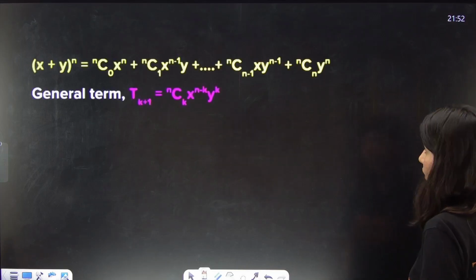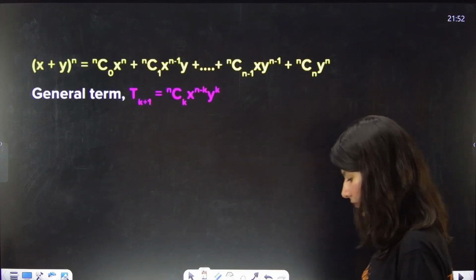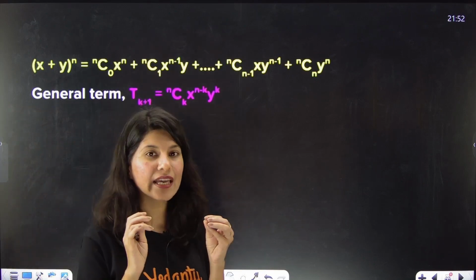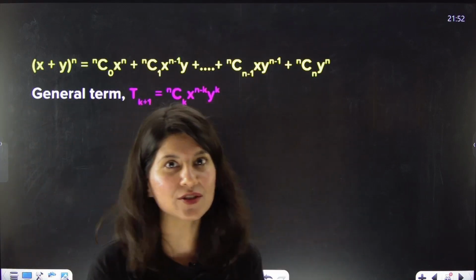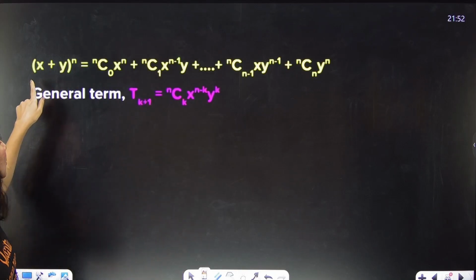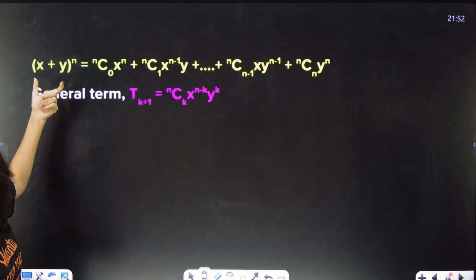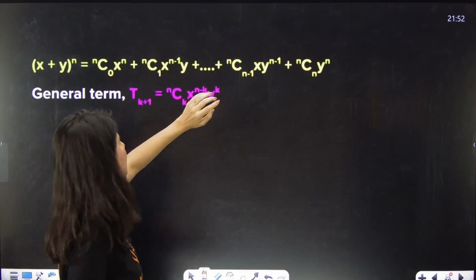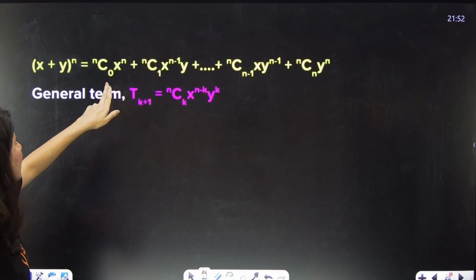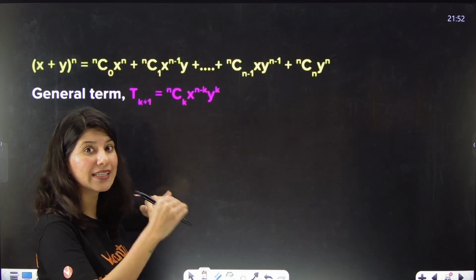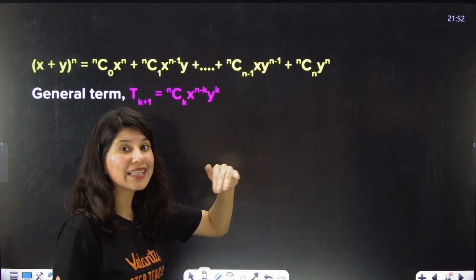Now from the binomial, you know that every year they give a question from the general term. You have to write the general term, then solve. Suppose this is your binomial expansion, x plus y raised to power n. It is going to be nC0, nC1, nC2 and all the way up to nCn. The first term will have x raised to the maximum power, then gradually you decrease powers of x and increase powers of y.